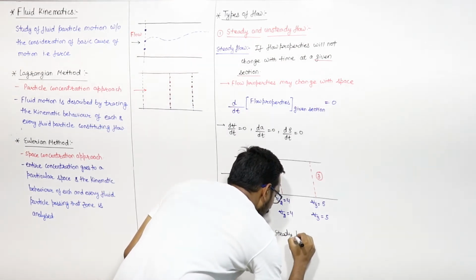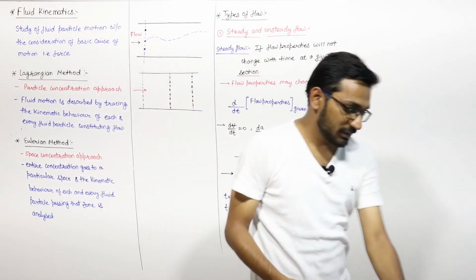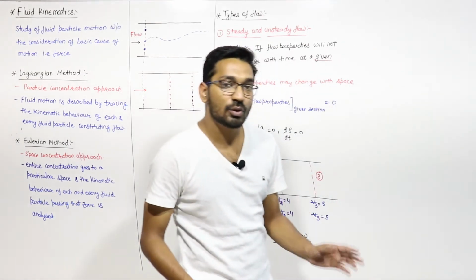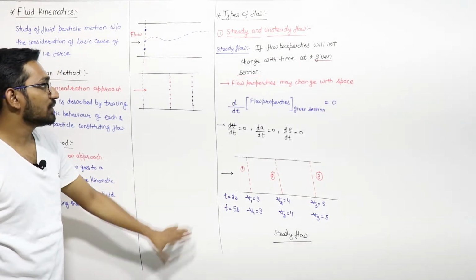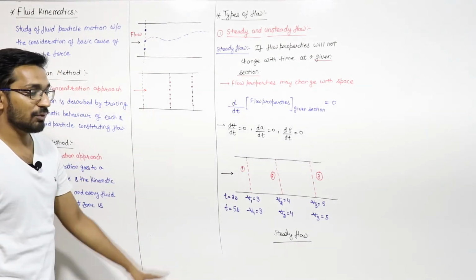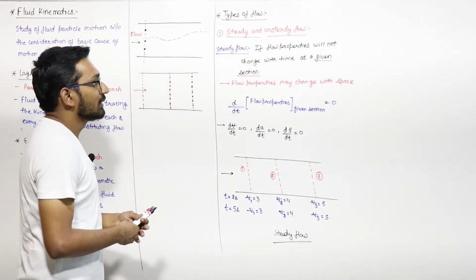And if the velocity or the flow parameters are changing with respect to time at a given section, then that flow is known as unsteady flow, right?